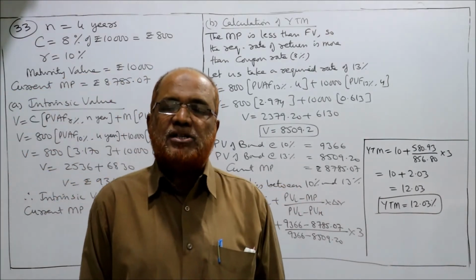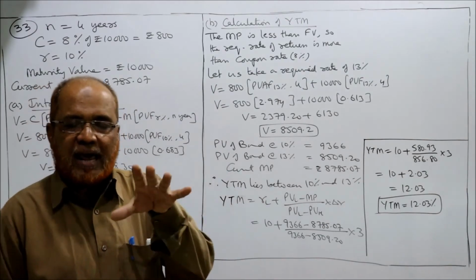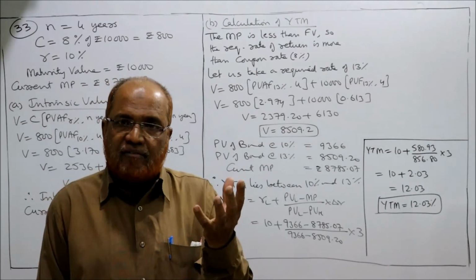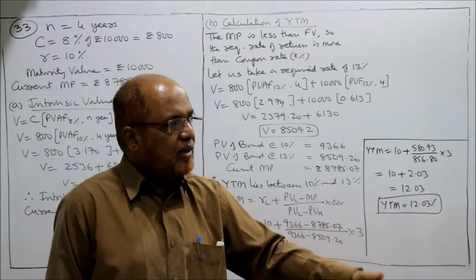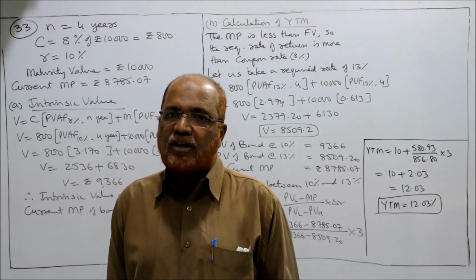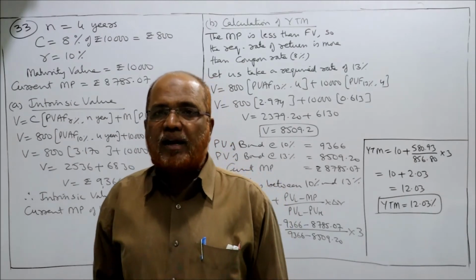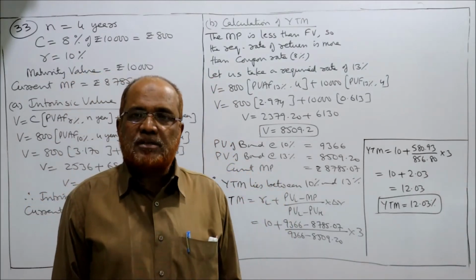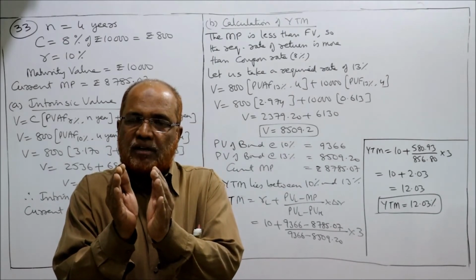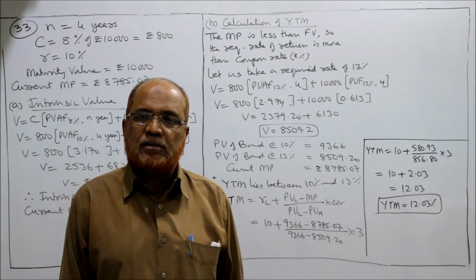Actual YTM is 12.03. That means this bond is earning an average return throughout its life at 12.03%, whereas the required rate of return of the investor is 10%. So compare the 10% required rate of return and the YTM of the bond, 12.03%.